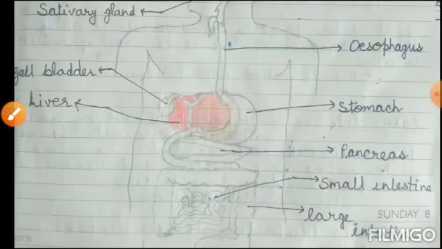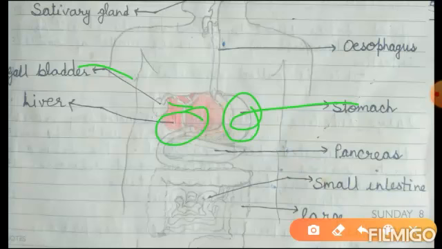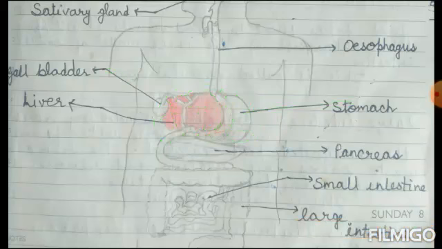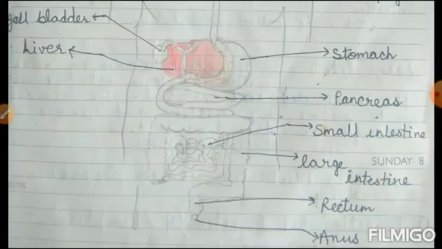From the esophagus the food goes to the stomach, and here this is the liver which secretes bile juice, which is stored in the gallbladder. The next part of the digestive system is the pancreas. This is also a gland. This is also important for digestion.